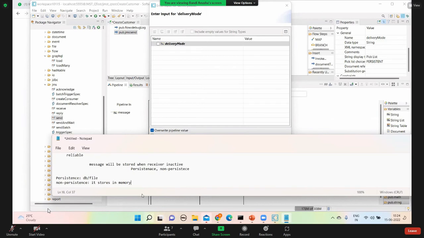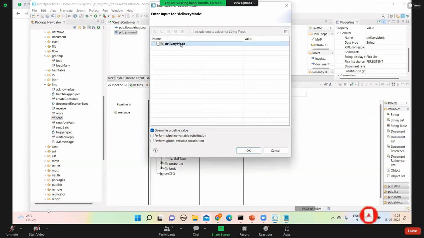So it will be stored in memory. As long as the server is not restarted, the message will be there in the JMS server. When the receiver is active, all the pending messages will be delivered. Clear, right? So in case of topic, there is no use of delivery mode.